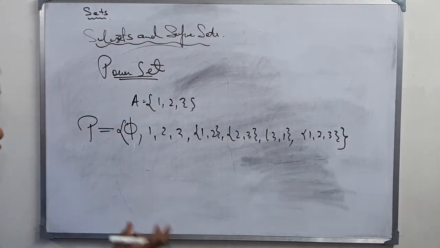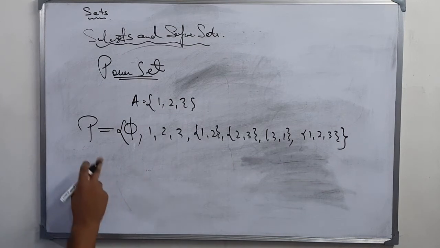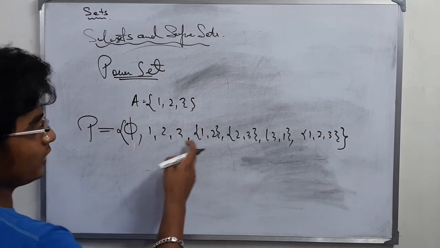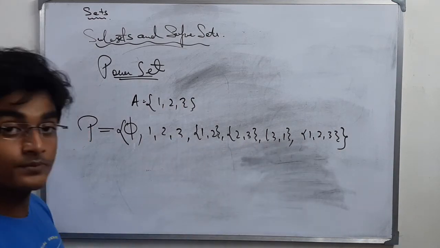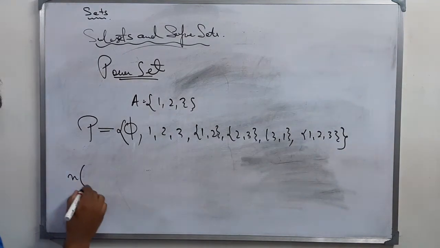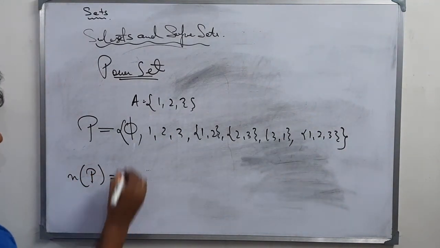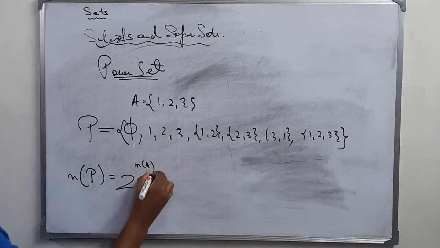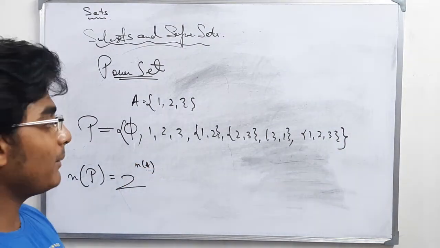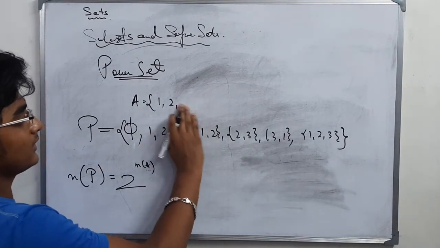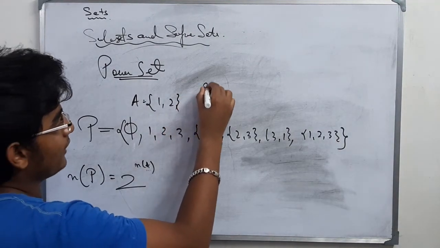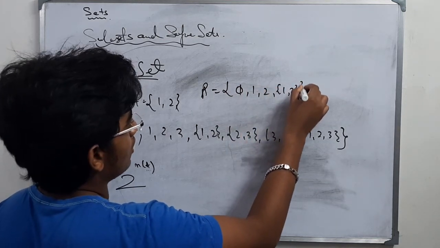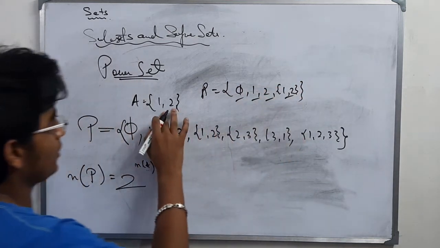Now one more thing we can conclude from this. Let us find the number of elements of P. It is 1, 2, 3, 4, 5, 6, 7 and 8. So I can also say that the cardinality of P is 2 to the power cardinality of A. Okay. This can be proved from others also. If I would have A as 1, 2, then P would have been null, 1, 2, 1 2, so 1, 2, 3, 4. 2 to the power 2.